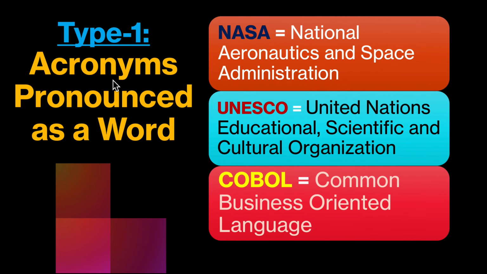Type 1, acronyms pronounced as a word. Like we have this NASA, the full form of NASA is National Aeronautics and Space Administration. UNESCO, United Nations Educational, Scientific and Cultural Organization. COBOL, Common Business Oriented Language.